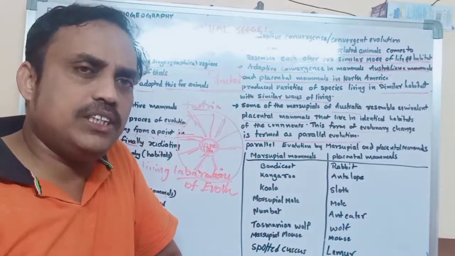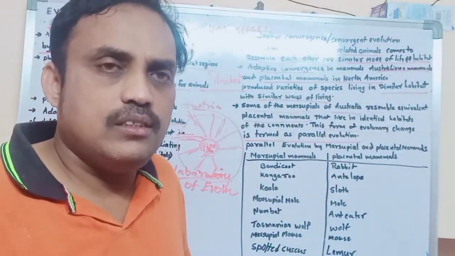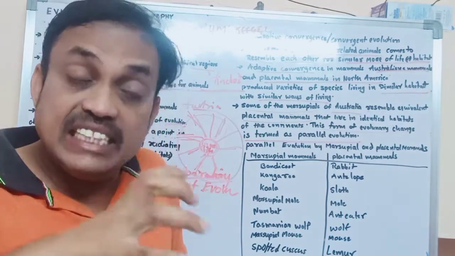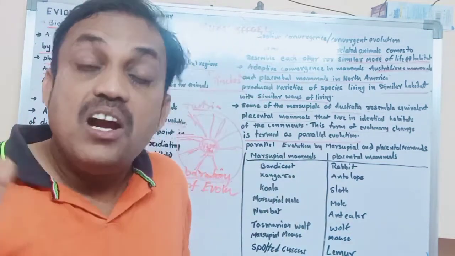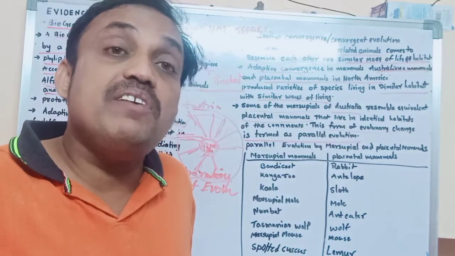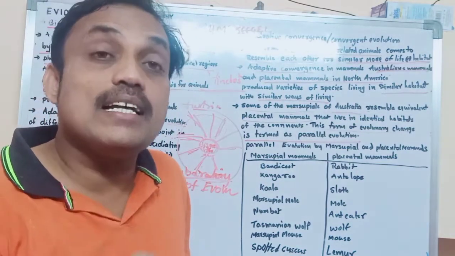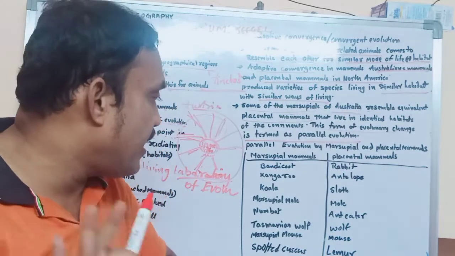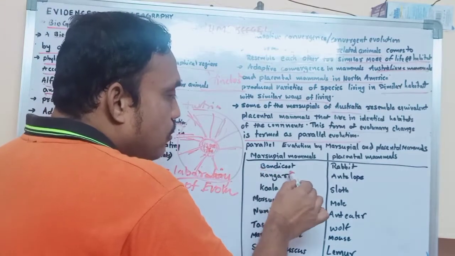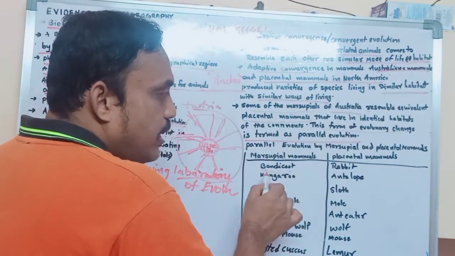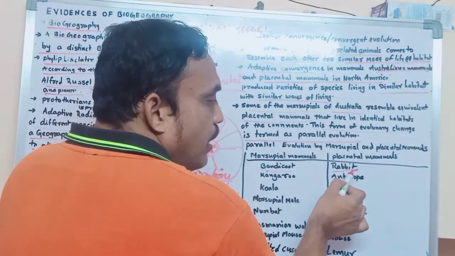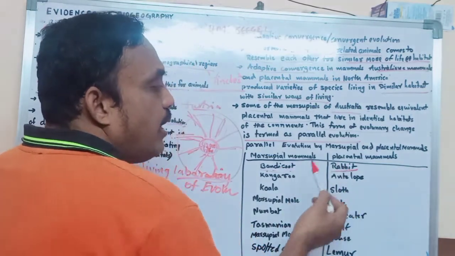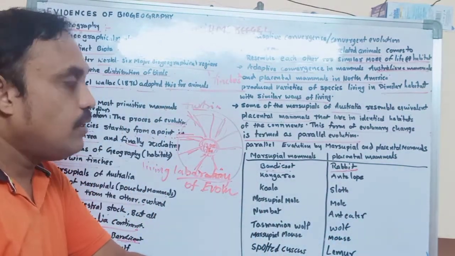Parallel means spreading evolution. Animals are living in different regions, and there is no relation between the organisms. These animals are not identical, not the same, but their way of living is the same. Try to understand. This is also one of the evidences of evolution. For example, here is given the bandicoot, a marsupial mammal living in Australia, and the rabbit, a placental mammal living in North America and other areas. Their way of living and habitat are the same.